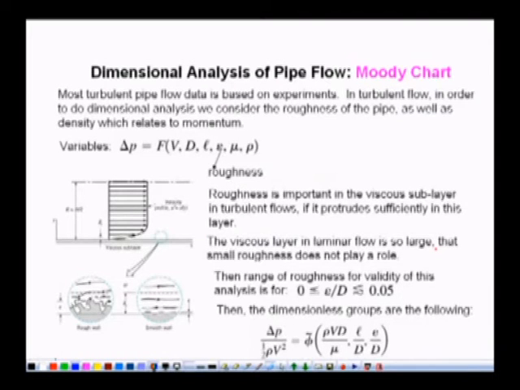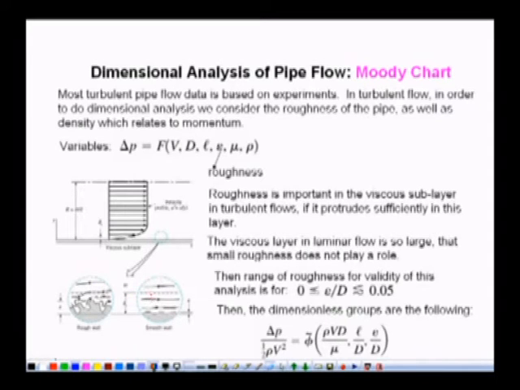Now in nature or in our engineering applications, all flow comes in the category of turbulent flow. No fluid flow comes in the category of laminar flow. But we have the analytical formula for laminar flow, which we have just discussed, given by Hagen-Poiseuille.